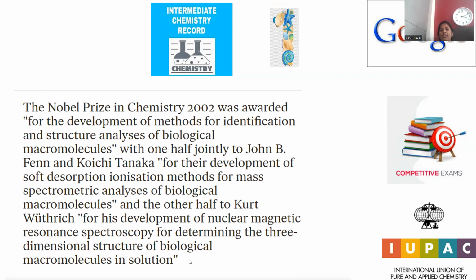This is purely related to analytical tools. One is related to mass spectroscopy analysis, and the other to NMR spectroscopy. So the three scientists were jointly awarded the Nobel Prize in the year 2002 in the field of chemistry.